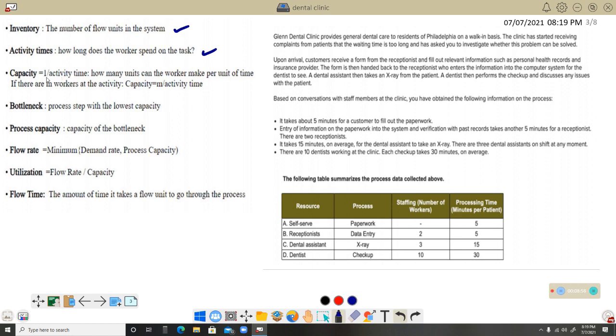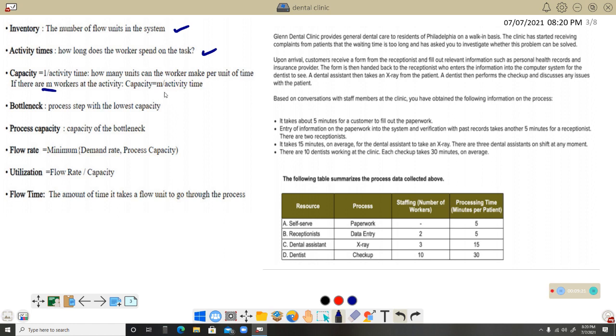Capacity is 1 by activity time. Actually, it is the reciprocal of the activity time. Capacity is the reciprocal, that is why 1 by activity time. But understand that it is how many units the worker can make per unit of time. But if there are m workers, the capacity will be m by activity time. Capacity equals m by activity time.